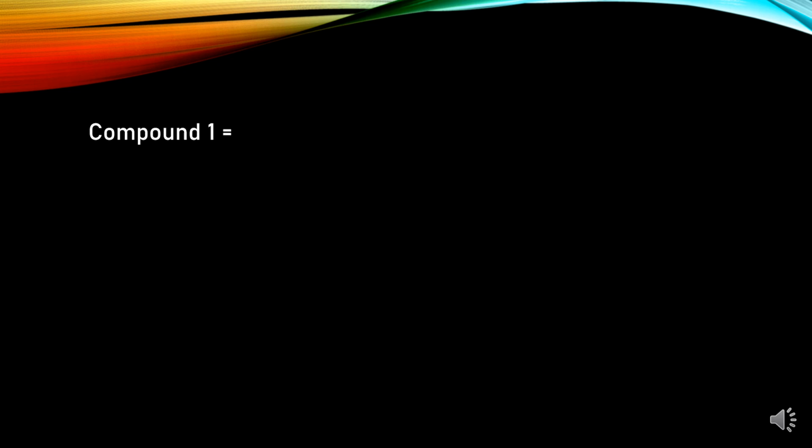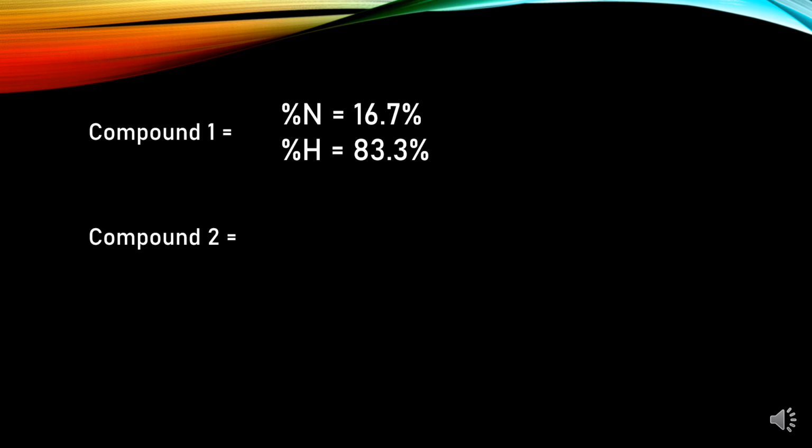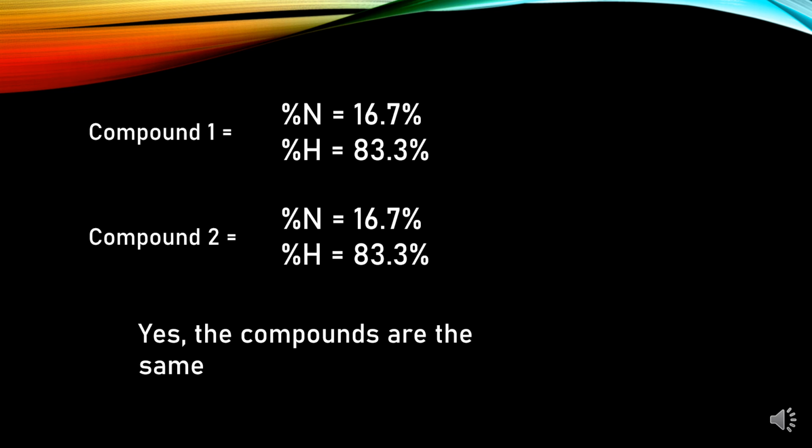Evaluating the value of compound 1, we have percent mass of nitrogen, which is 16.7%, and percent mass of hydrogen, which is 83.3%. And in compound 2, we have percent mass of nitrogen, which is 16.7%, and hydrogen, 83.3%. As we can see, compound 1 and compound 2 have the same composition. Therefore, we can say that the compounds are the same.